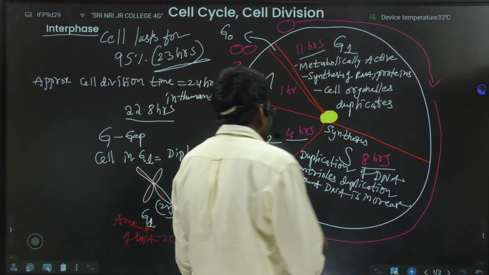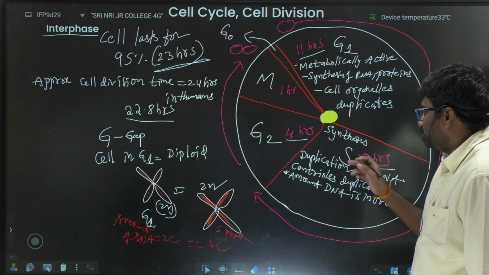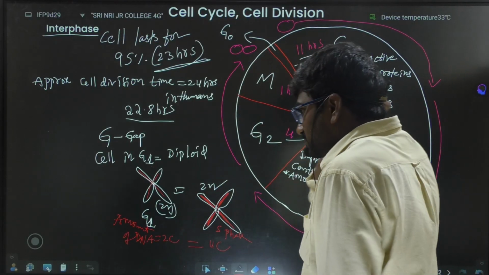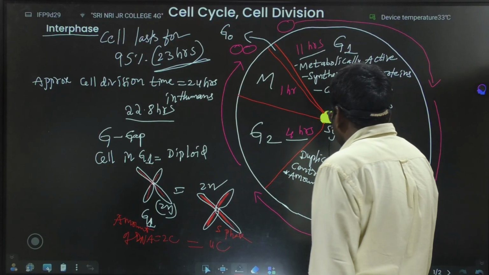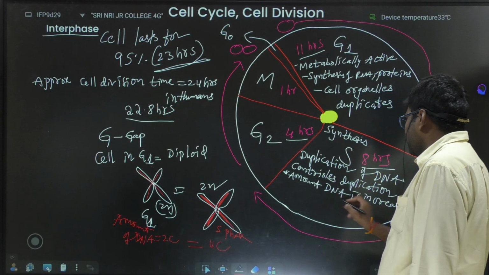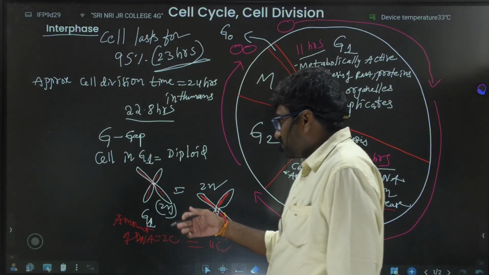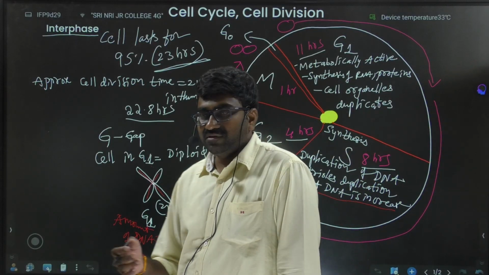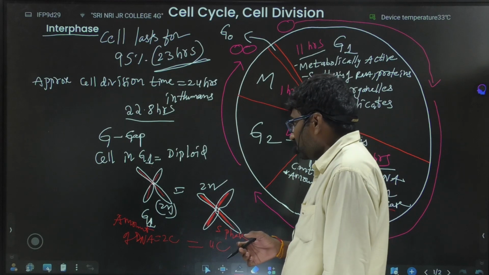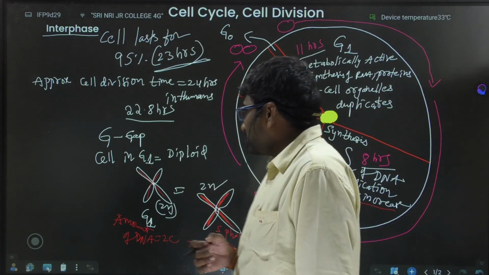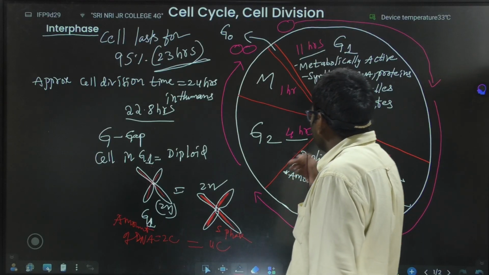So this is about the S phase. Replication of DNA takes place, centriole duplication takes place, and the amount of DNA is increased, that means it may get doubled. But remember, ploidy never changes.